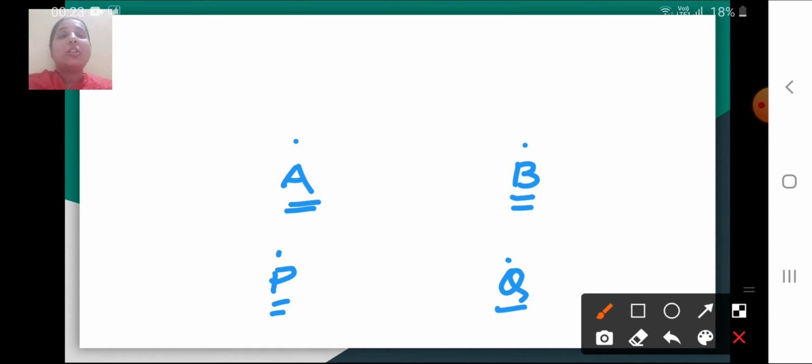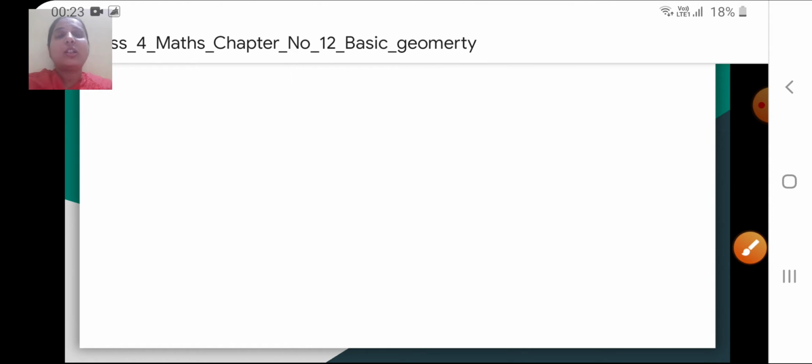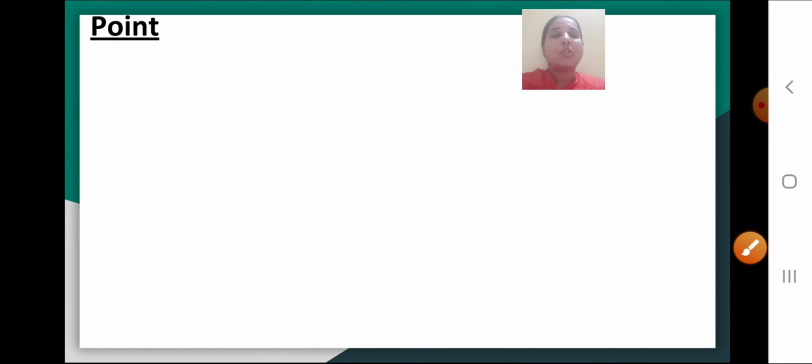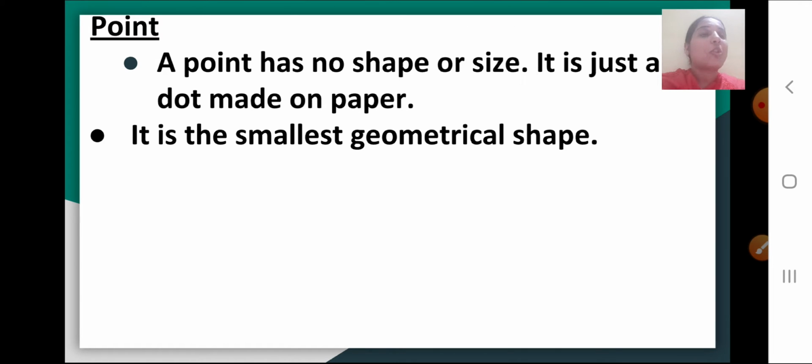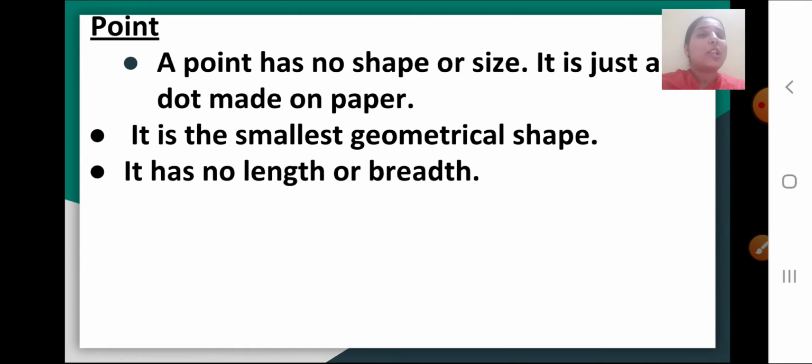Okay, so let's discuss something more about a point. A point has no shape or size. It is just a dot made on paper. It is the smallest geometrical shape. It has no length or breadth because it doesn't have any shape or size.